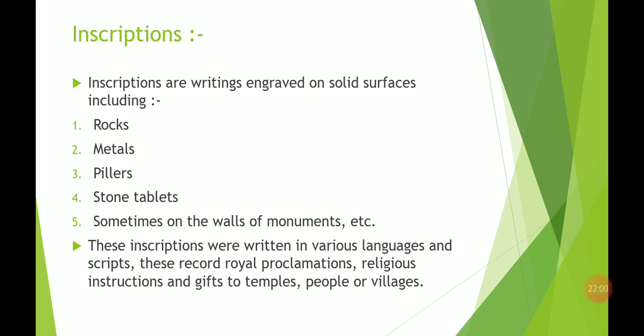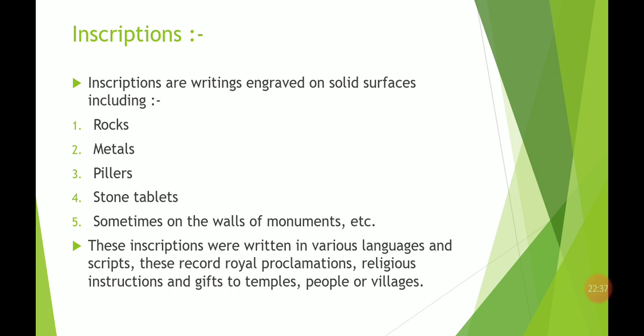If I give you an example, you have studied Ashoka's pillar and the rock edicts given by Ashoka. So what do these things tell us? They tell us about Ashoka's empire as well as the Buddhism spread by him, and the rules and regulations. So those things provide us information regarding the Mauryan empire. Like that, an inscription on something like rock, metal or pillars provides us information regarding history.